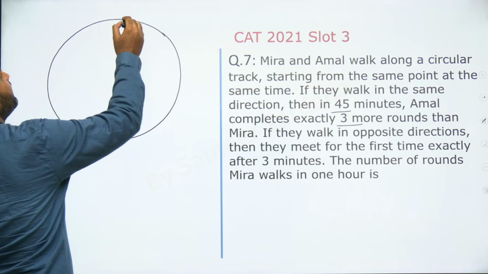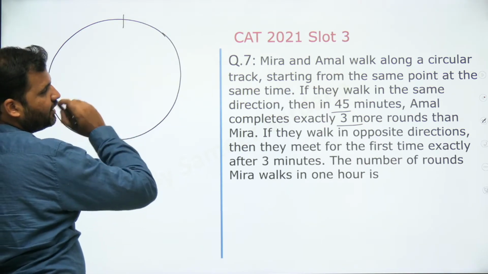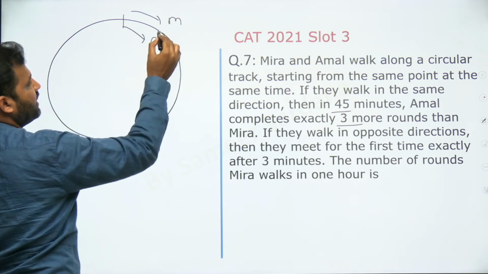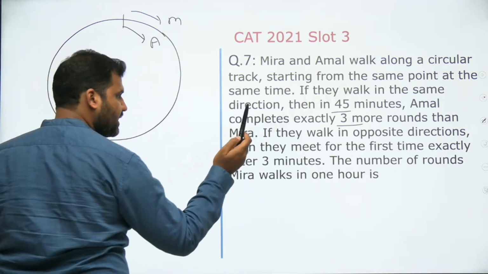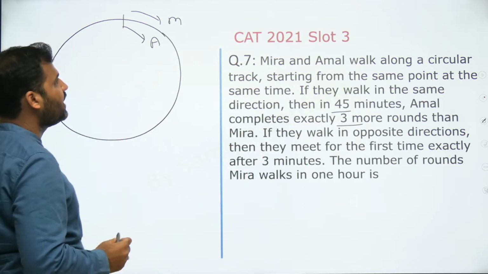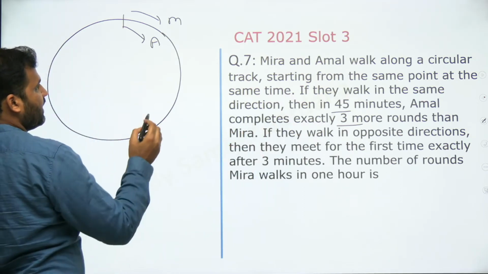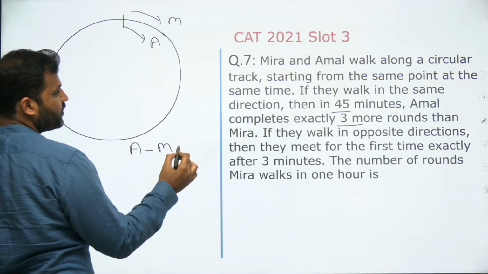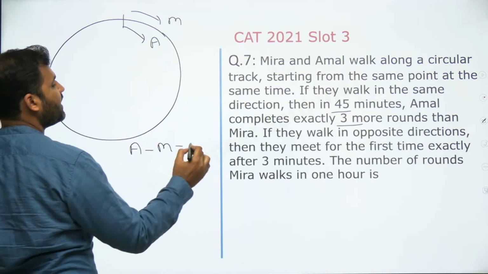The question says, if Meera and Amal are both moving in the same direction, the number of rounds taken by Amal will be 3 more than Meera. So the number of rounds of Amal minus the number of rounds of Meera is equal to 3.